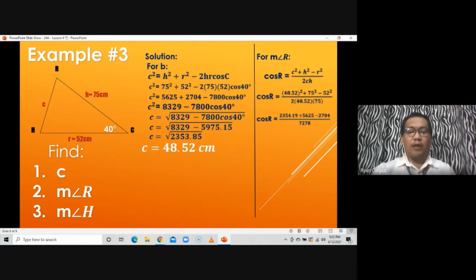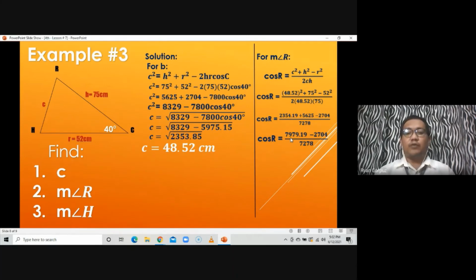So add muna natin yung first two on the numerator. So we'll come up with 2,354.19 plus 5,625 is equal to 7,979.19.